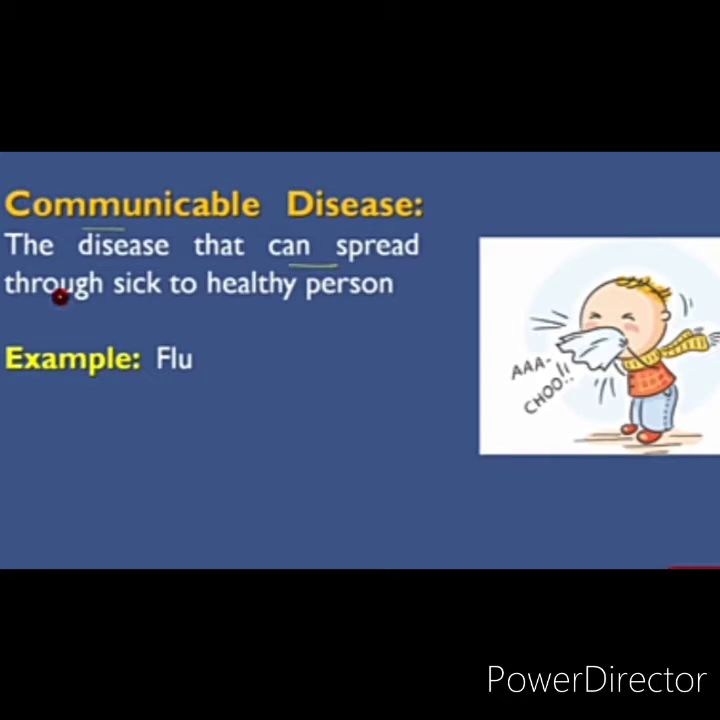Now we will talk about communicable diseases. The diseases that can spread from a sick person to a healthy person are called communicable diseases. We can define them as microbial diseases that can spread from an infected person to other healthy persons through air, water, food, physical contact or by animals. They are known as communicable diseases. Here an example is given of flu or common cold. But the most recent example is coronavirus.